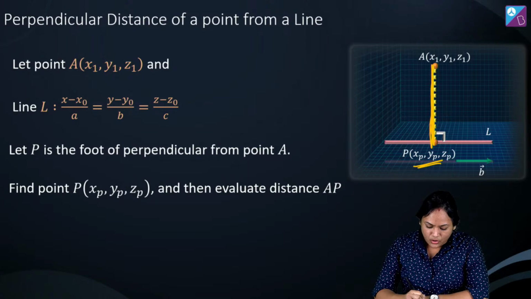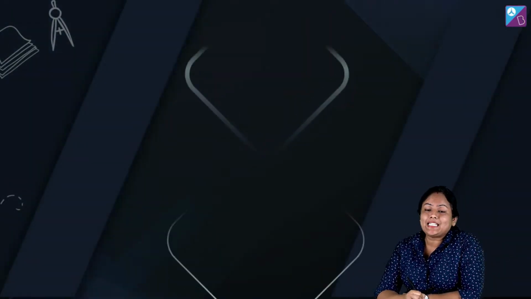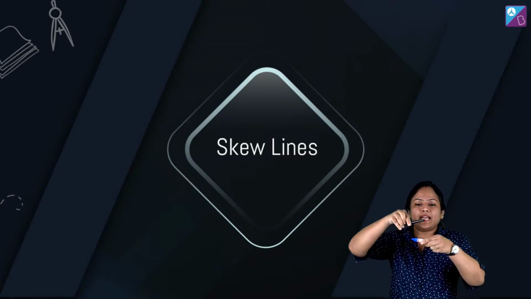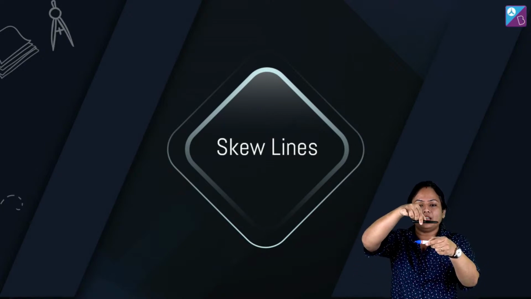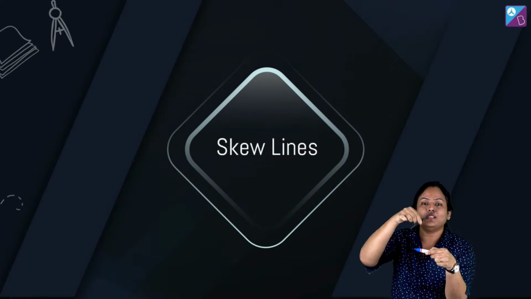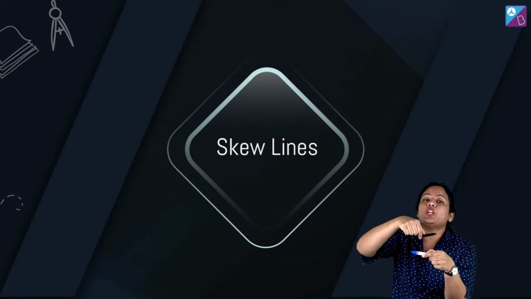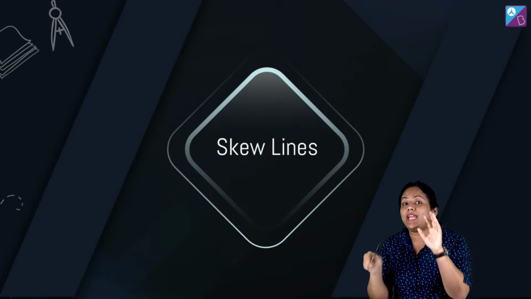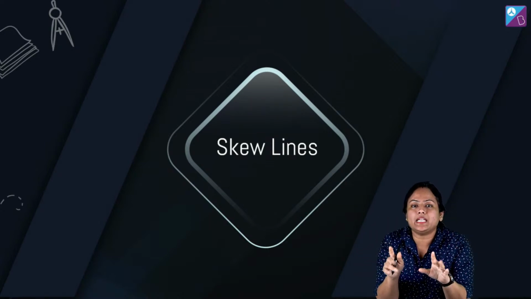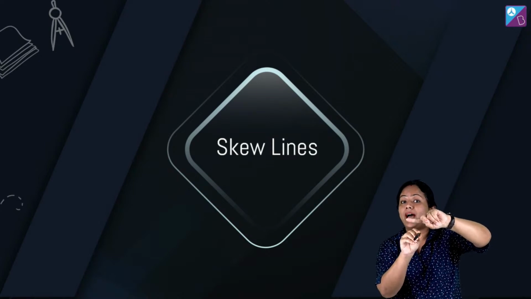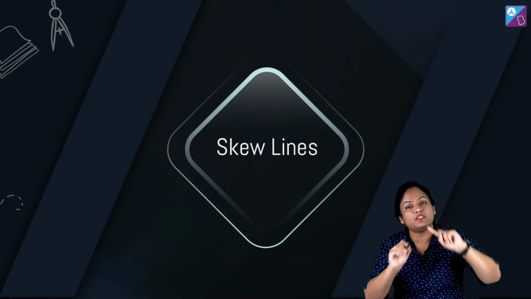All right? Okay. Moving further, next is skew lines. Now, what are skew lines? Generally, lines that do not intersect. When you have two lines which do not intersect and they are not parallel, that means they will not lie in one plane. Any two lines you take which neither intersect nor are parallel are always skew lines.